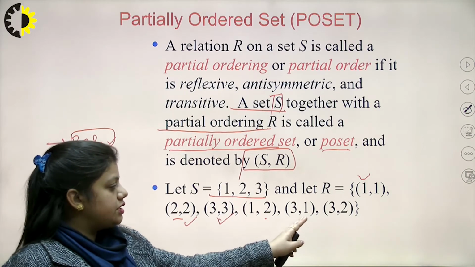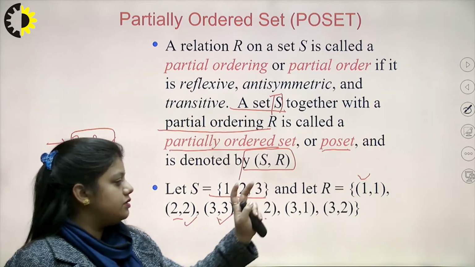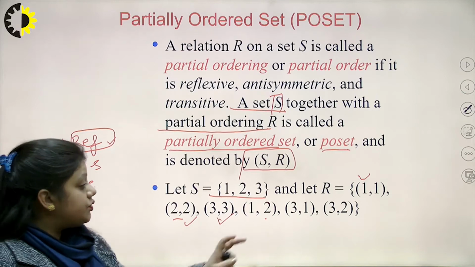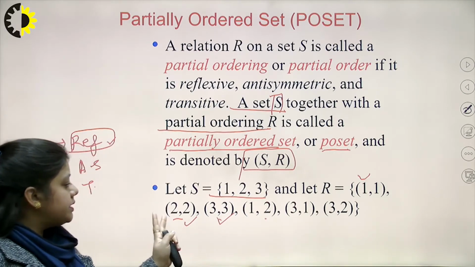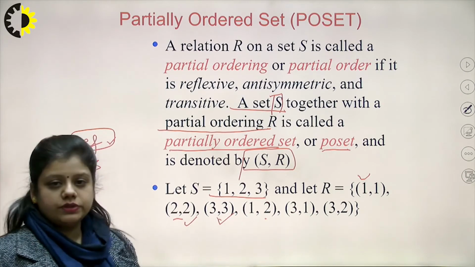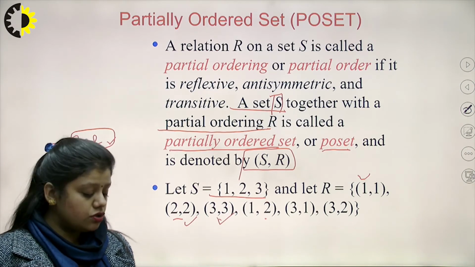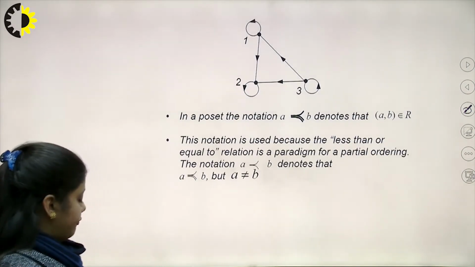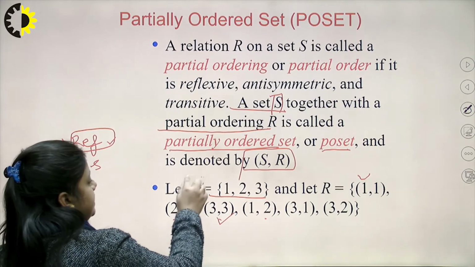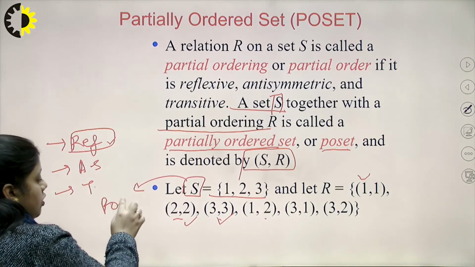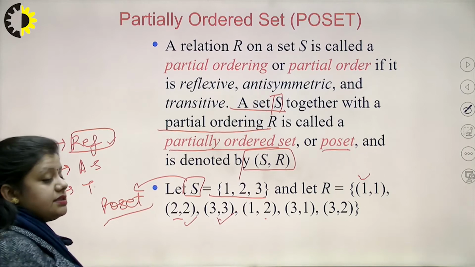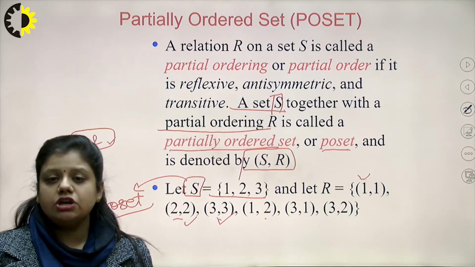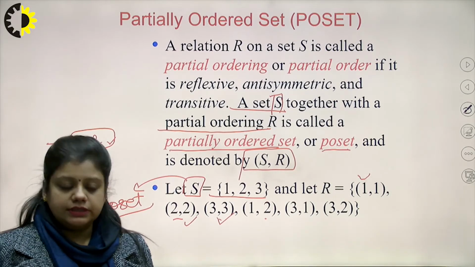Again, 3 is related to 1, 1 is related to 1, so (3,1) is there. 3 is related to 2, 2 is again related to 2, and (3,2) is there. So the transitive nature is also satisfied. Therefore I can say this set S is a poset because it is a partially ordered set, it has a partial ordering and it satisfies all these three properties.